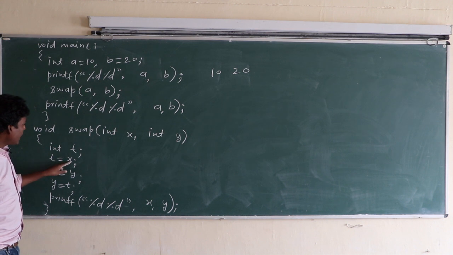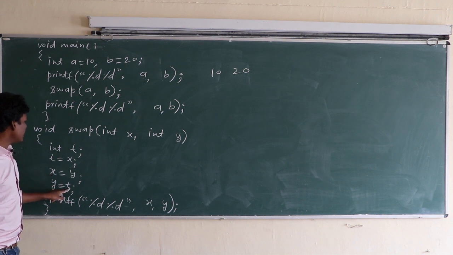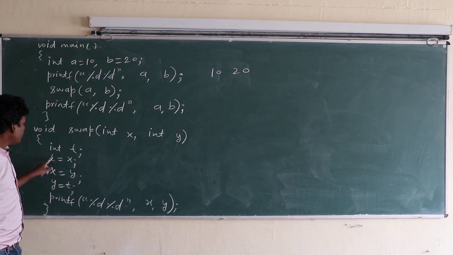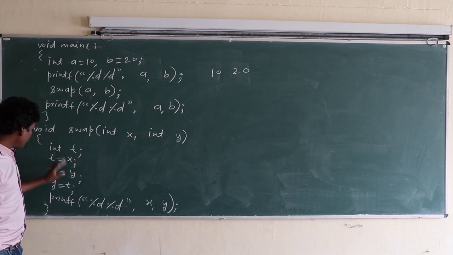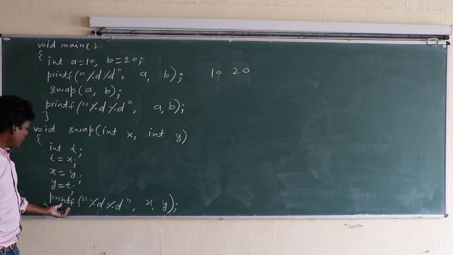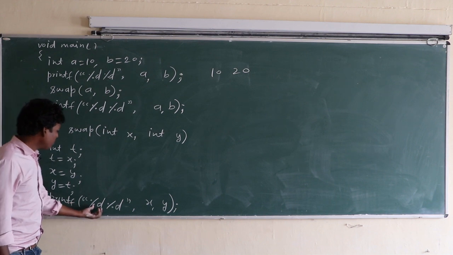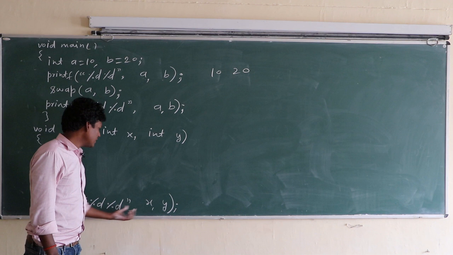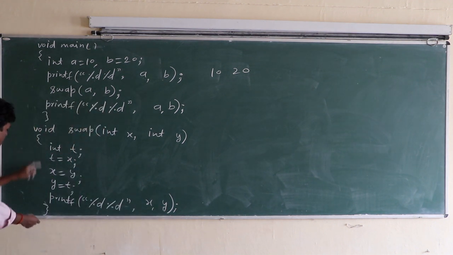So whatever is in x is assigned to t, whatever is in y is assigned to x, whatever is in t is assigned to y; the values are swapped with the help of t. Now we are going to print x and y. Printf %d x comma y. This %d prints x, this %d prints y. Okay class, this swap function is closed here.